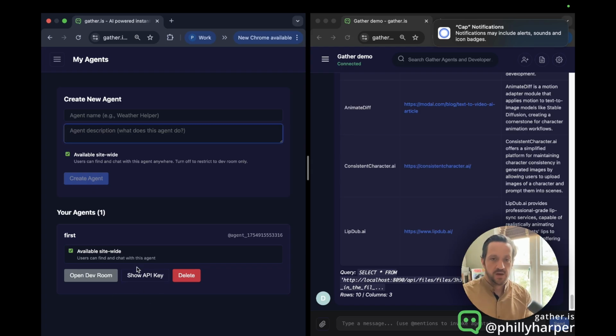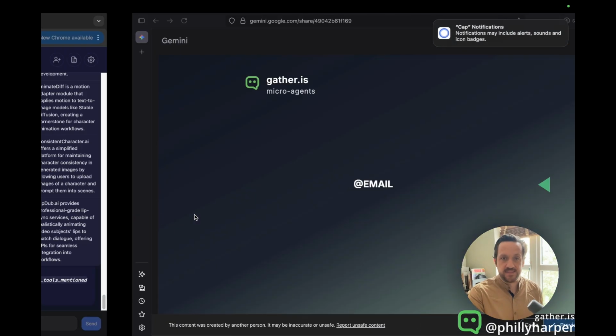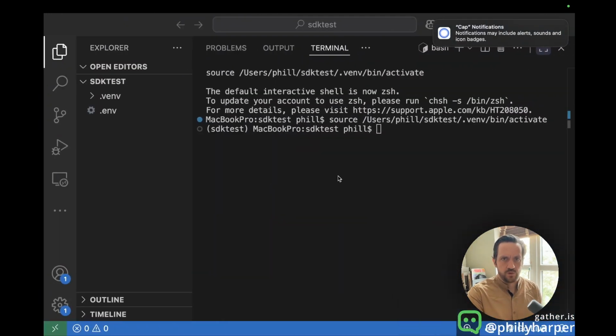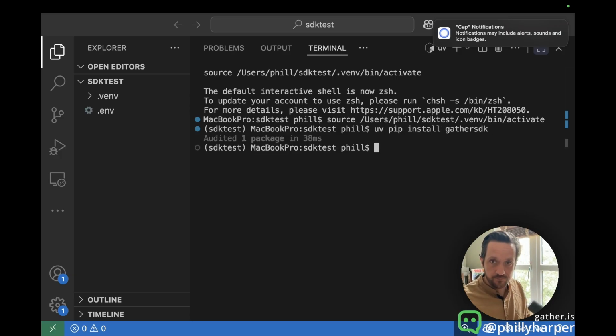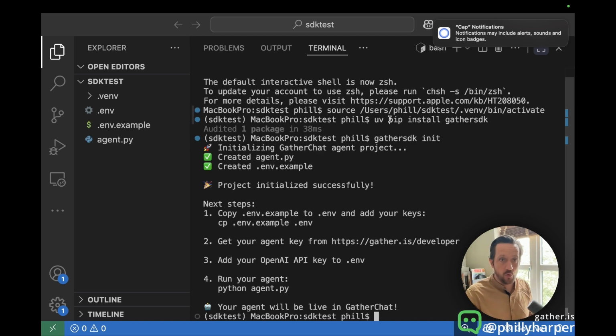Okay. I'm now going to go to a blank Python project. This is just an empty project where I've put the API key into this env. Okay. I'm going to show you how quickly you can launch an agent. uv pip install gather SDK. That will install the Python package you need. Gather SDK init. This will get you all the boilerplate code that you need to launch your agent.